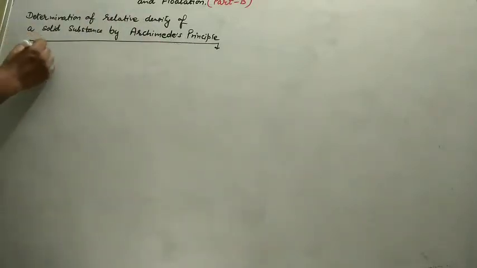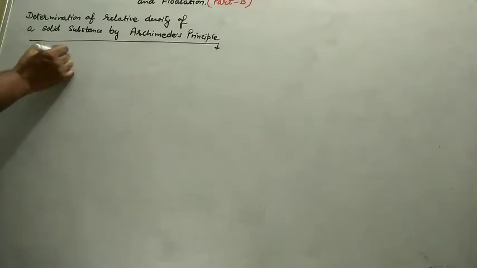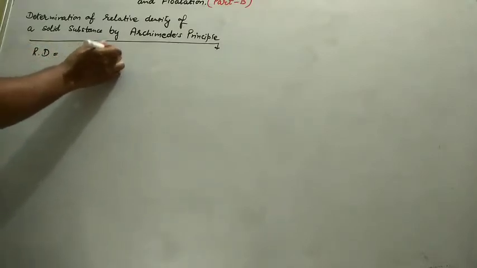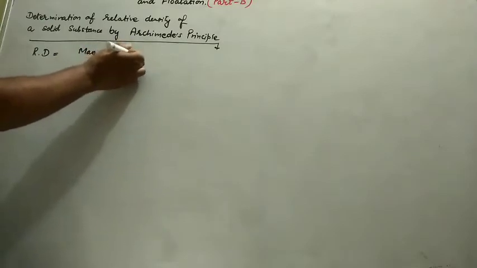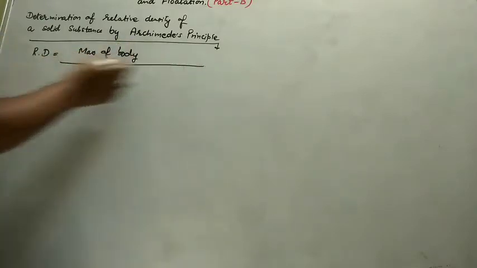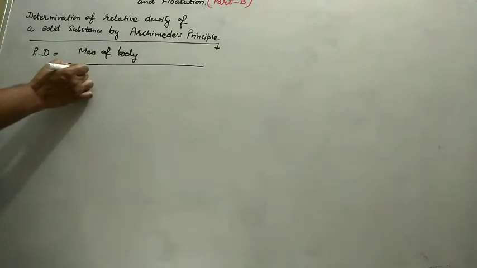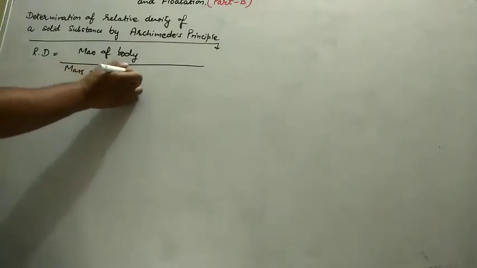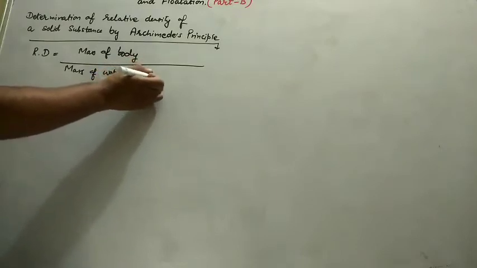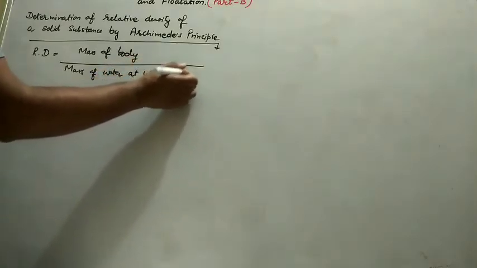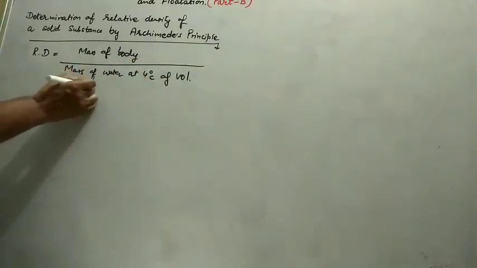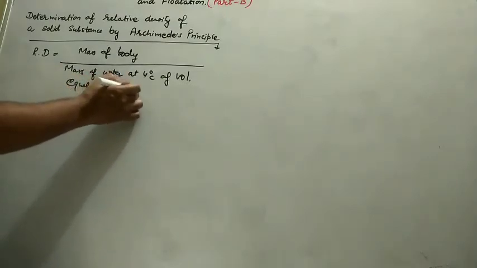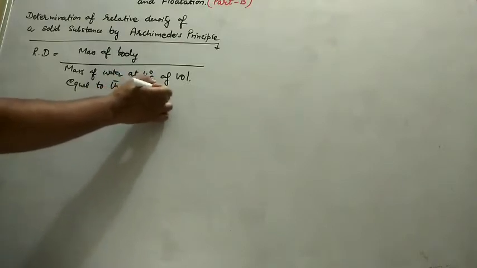Relative density, as we know, is equal to the mass of the body divided by the mass of water at 4 degrees Celsius of volume equal to that of the body.